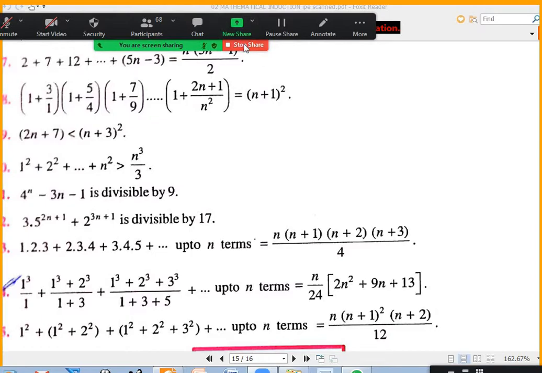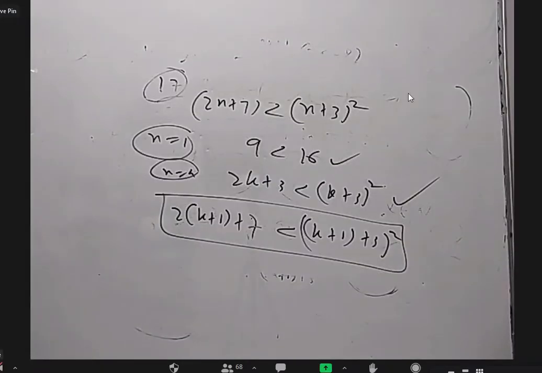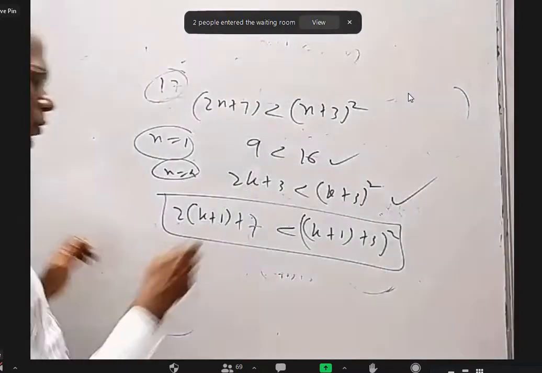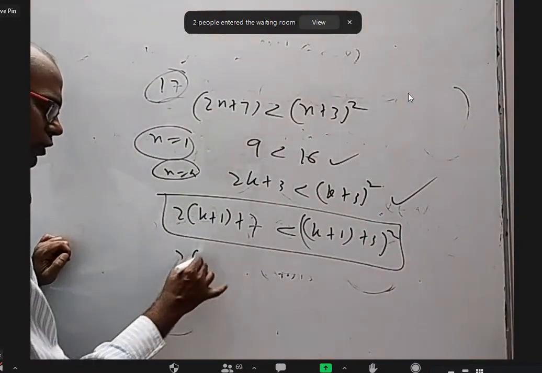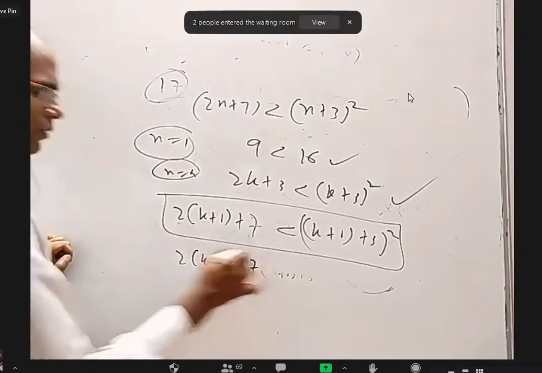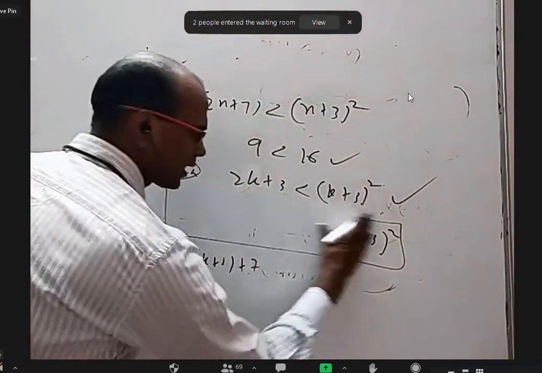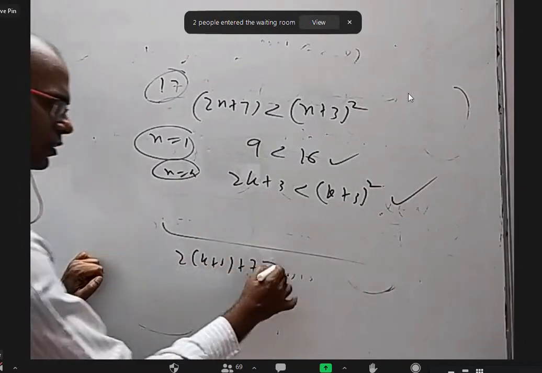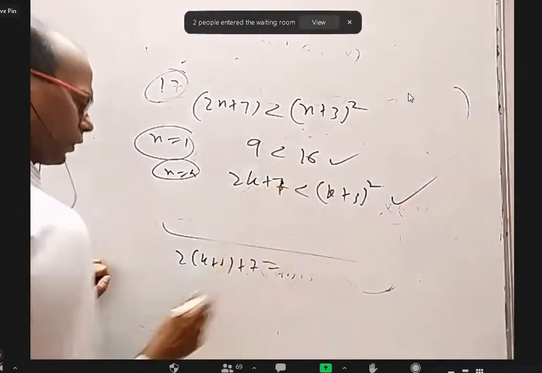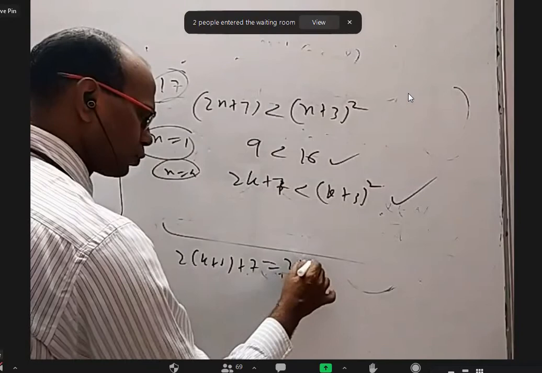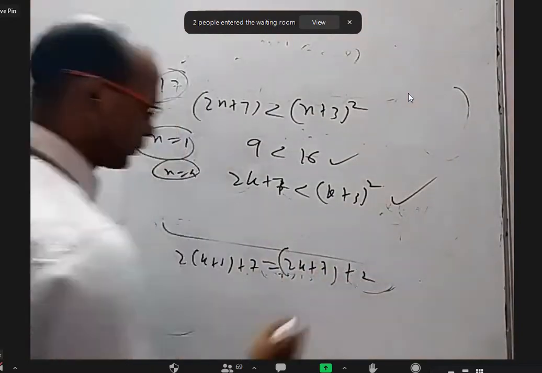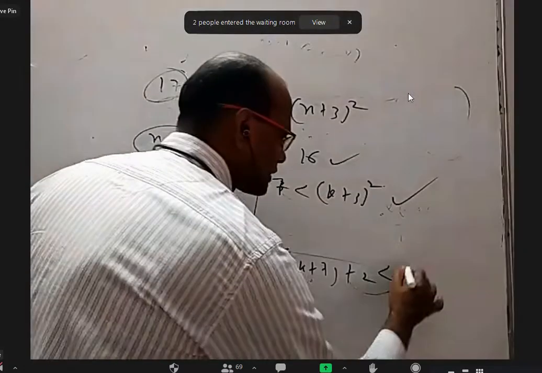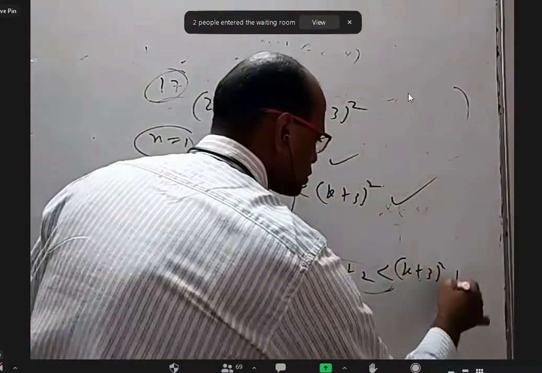You can say the square. Now I have to prove this, right? So start with only LHS: 2 into k plus 1 plus 7. Just take that. Keep in mind what you have to prove. From here to here, what is this? This is also 7, right? If you split it, it is 2k plus 7 plus 2. In the place of 2k plus 7, I can replace less than k plus 3 whole square plus 2.